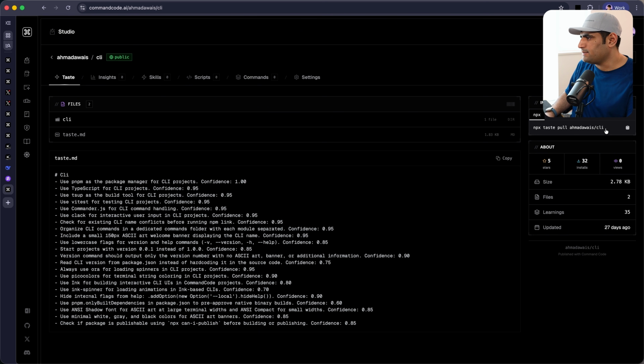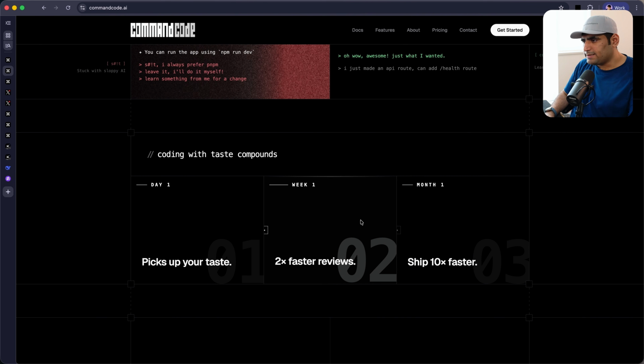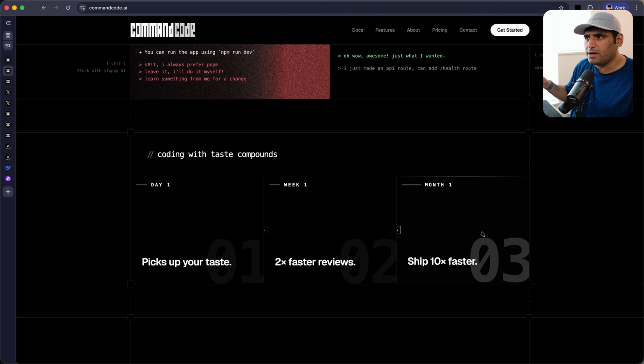So all you got to do is this: npx taste pull mls/cli, and it will download this taste in your repository. And when you run CommandCode in that repository, it will be able to use these things as you build code. So to summarize, it picks up your taste, generally makes you 2x faster, and it helps you ship a lot faster because your code reviews become rather much easier.